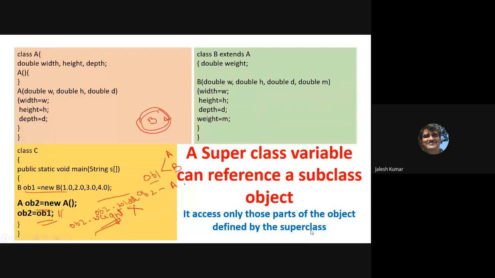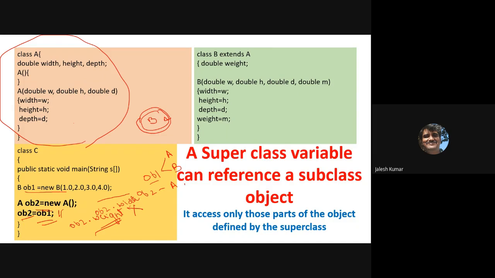It accesses only those parts of the object defined by the superclass. Your B type object is assigned to the superclass reference, and that has this limitation.